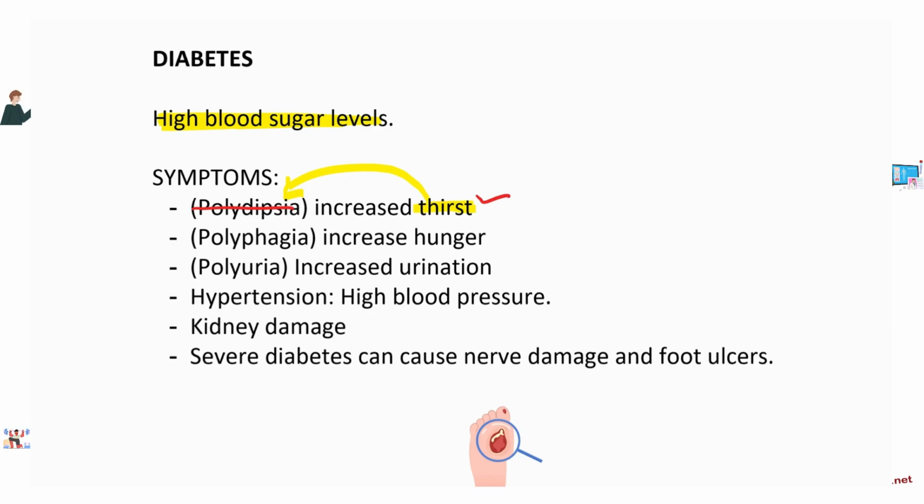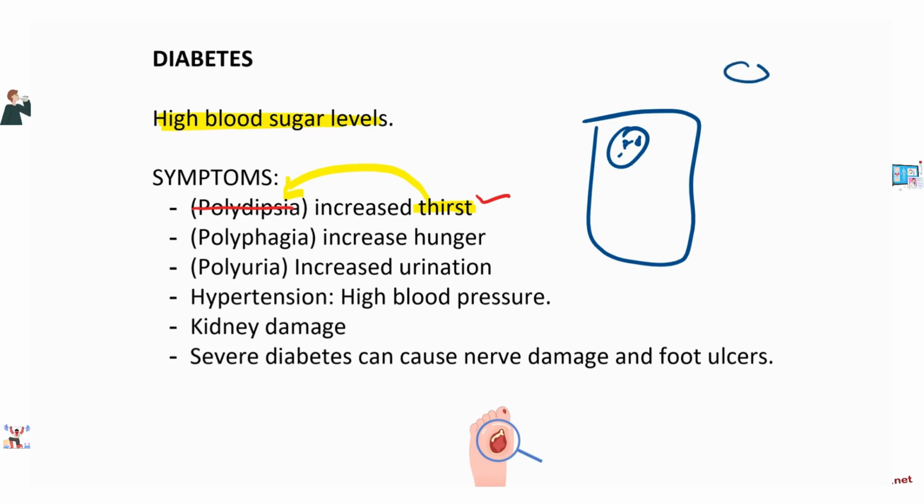Another thing that occurs is increased hunger. Why? Because the glucose that you're eating is not being used, right? The cells are not receiving the glucose. It is staying in the blood. Imagine, here's a cell, right? And it's dying of hunger because it's not getting a lot of glucose. But here's a blood vessel that has abundant blood glucose.